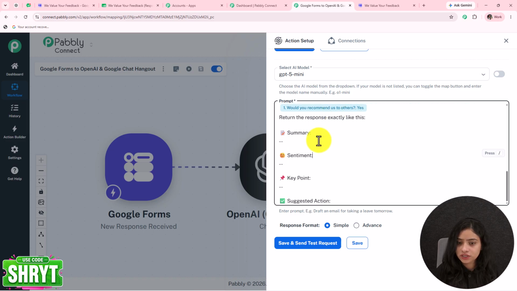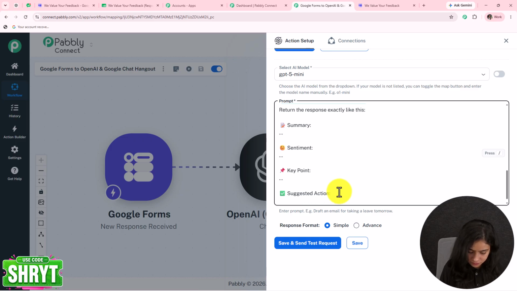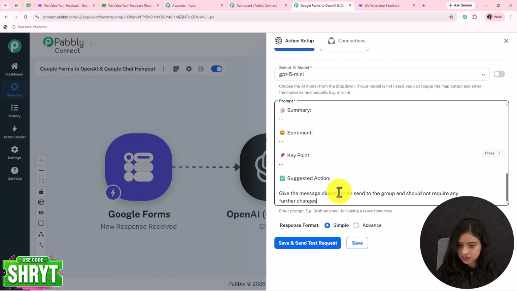After mapping all the details here, you can see that this is the kind of response I want. I want a summary, sentiment, key points, suggested actions. Here I will also enter: give the message directly to be sent on the group and it should not require any further changes.